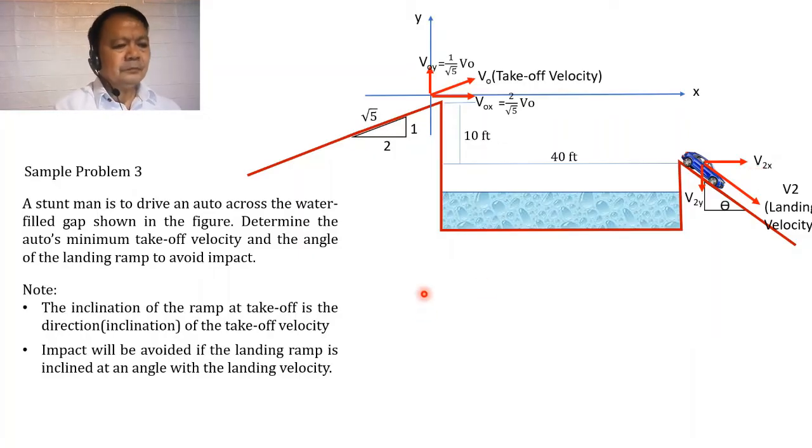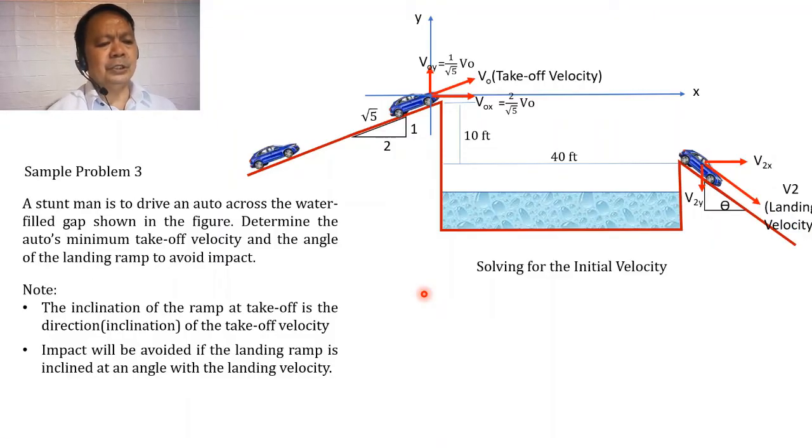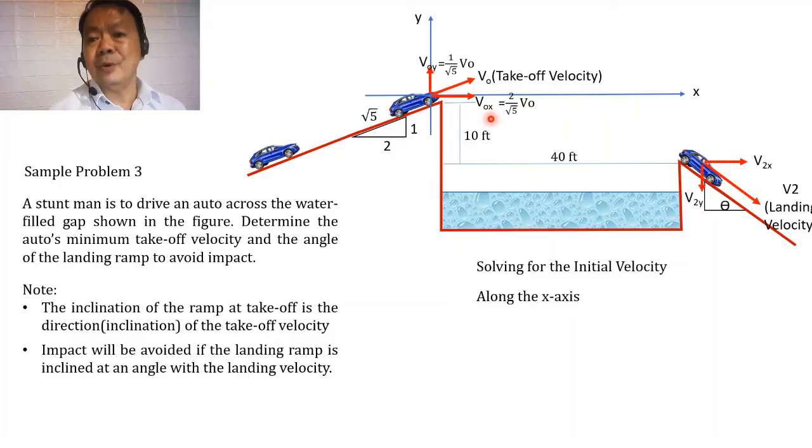Kaya, sa scenario na ito, okay, masosolve natin yung problem by taking first the initial velocity. And to do that, okay, we will be resolving the elements of the motion into horizontal and vertical components. Kaya kung kukunin natin yung initial velocity along the x-axis, so we will have here the v sub ox, di ba?